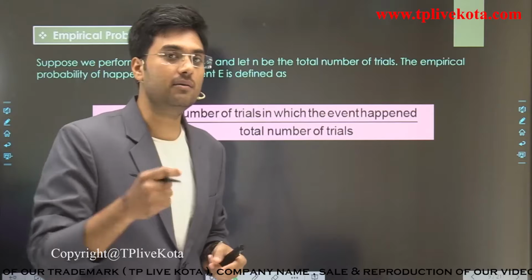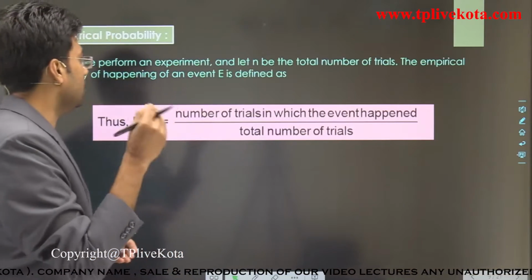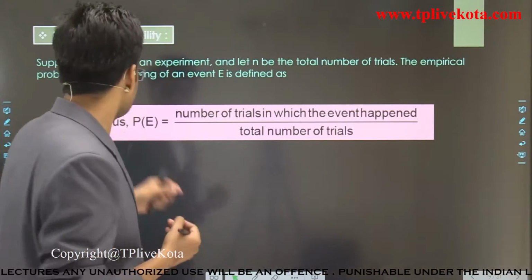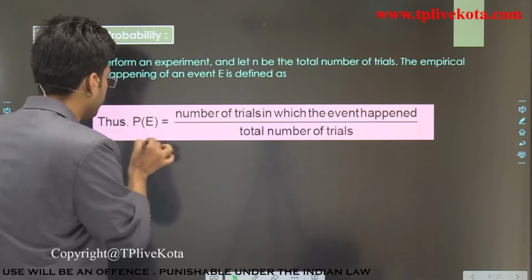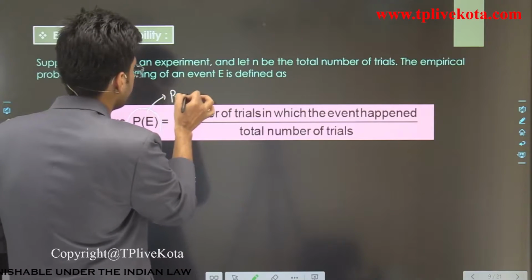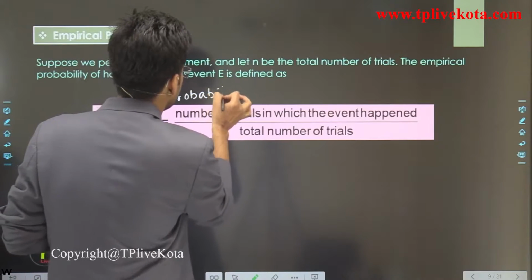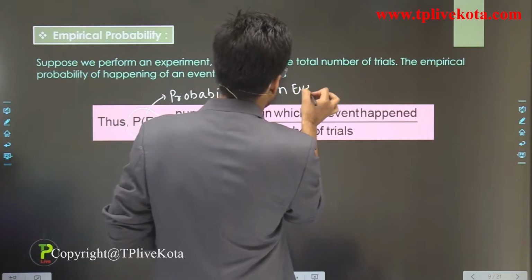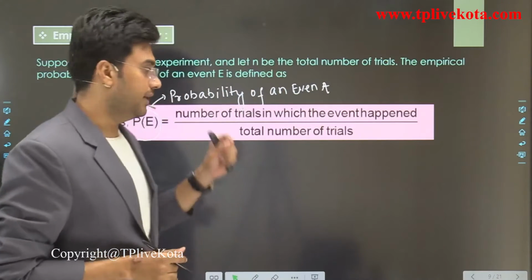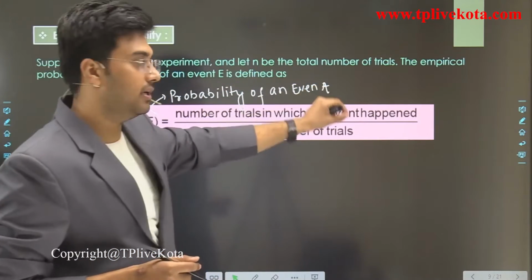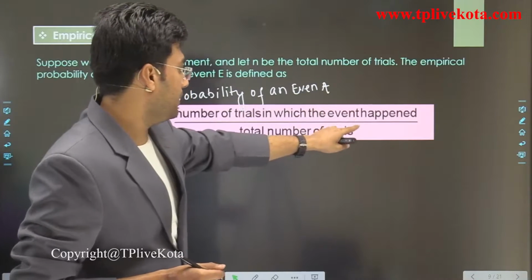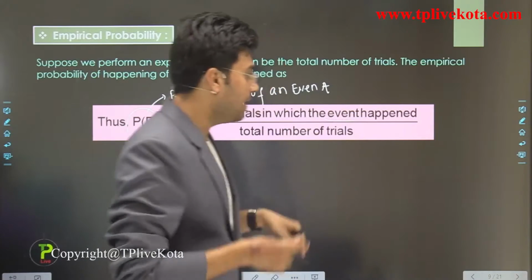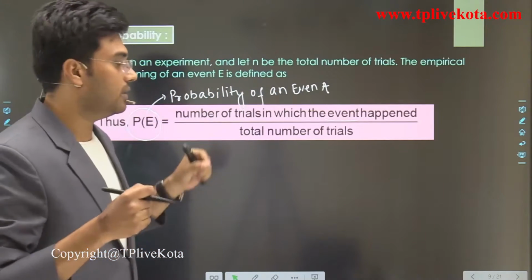Then the empirical probability of happening of event A is defined as P of E, the probability of event A, which equals the number of trials in which the event happens divided by the total number of trials.